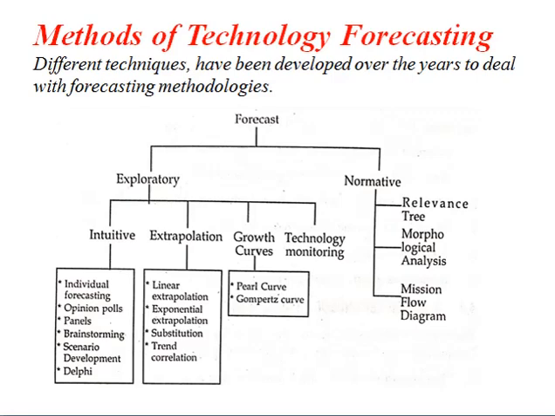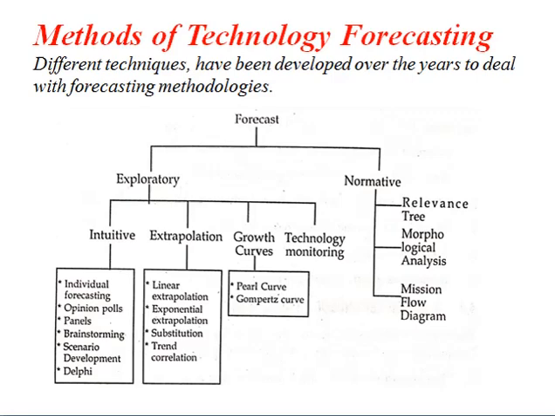So under exploratory, you have four subclassifications, and under these you again have classifications. If I talk about the first one, intuitive, we have individual forecasting, opinion polls, panels, brainstorming, scenario development, and the Delphi method. All these are techniques implemented in technology forecasting. For the second one, extrapolation, we have linear extrapolation, exponential extrapolation, substitution, and trend correction. All these are the types we have considered.